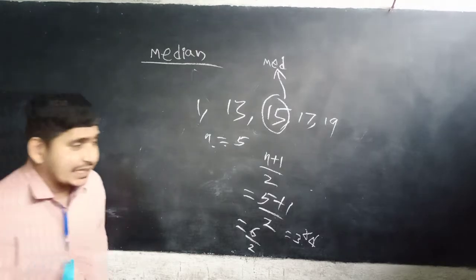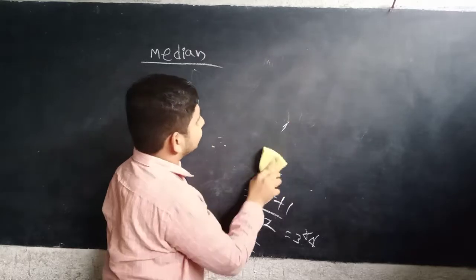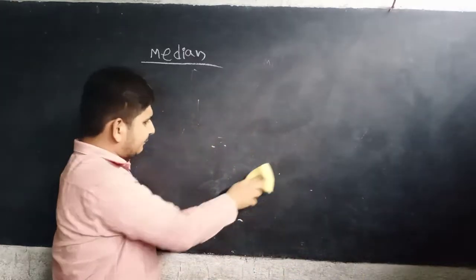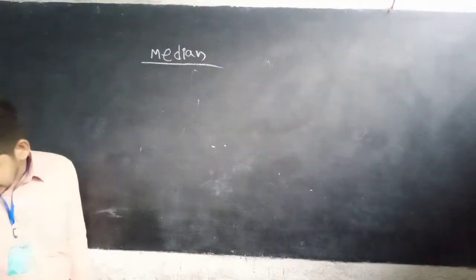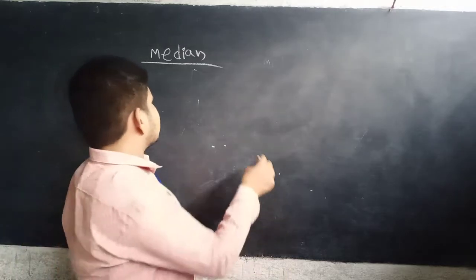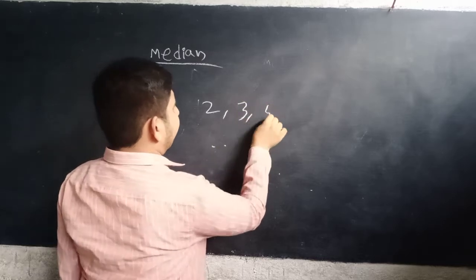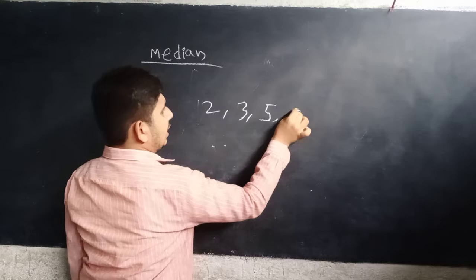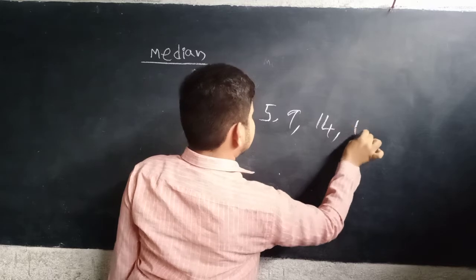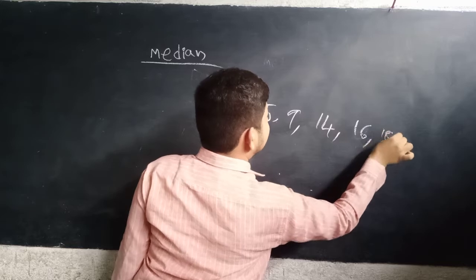Now let's say n is even. Take the example 1, 2, 3, 5, 9, 14, 16, 18, 20.